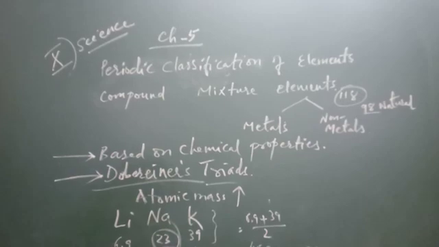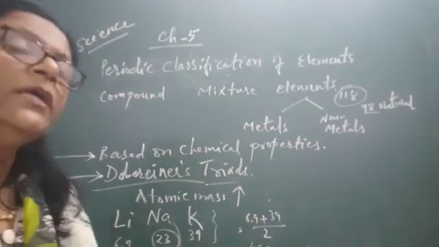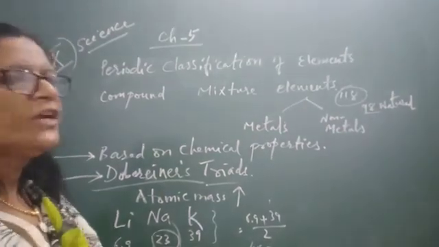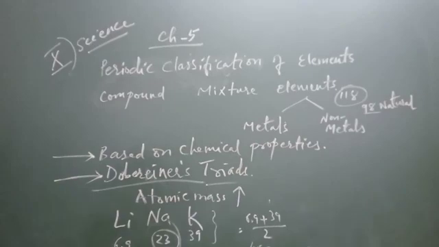Now see table number 5.2. First, lithium, sodium, potassium. Second, calcium, strontium, barium. Third, chlorine, bromine and iodine. These 3 groups are given. These triads were given by Dobereiner, and other triads did not satisfy the rule. So this system failed. Okay. Tomorrow we shall discuss another method.